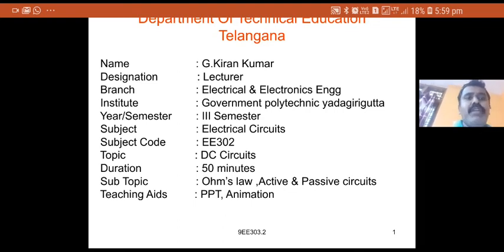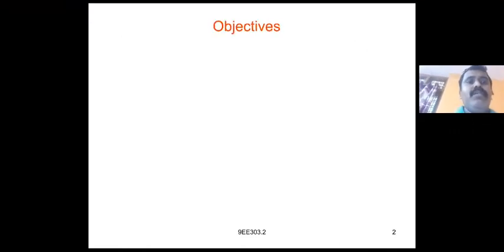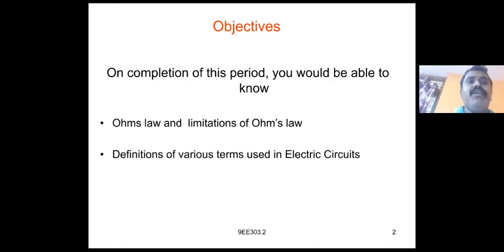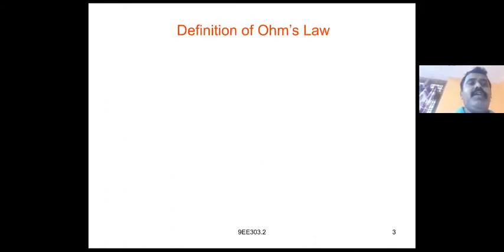We already studied Ohm's law in the first semester, and we also derived the equation for Ohm's law. Now we go through the basics of Ohm's law and some definitions in electrical circuits. On completion of this period, you will be able to know what Ohm's law is, the limitations of Ohm's law, and definitions of various terms used in electric circuits.